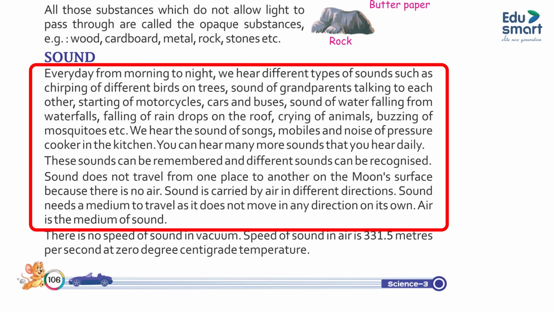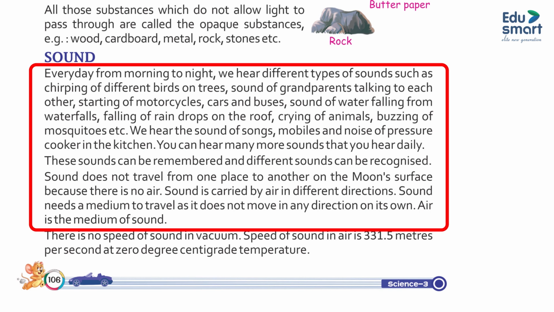Sound. Every day from morning to night we hear different types of sounds such as chirping of different birds on trees, grandparents talking to each other, starting of motorcycles, cars and buses, sound of water flowing from waterfalls, falling of raindrops on the roof, crying of animals, buzzing of mosquitoes, etc. We hear the sound of songs, mobiles and the noise of a pressure cooker in the kitchen. You can hear many more sounds daily. These sounds can be remembered and different sounds can be recognized.